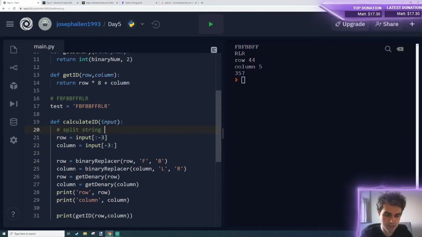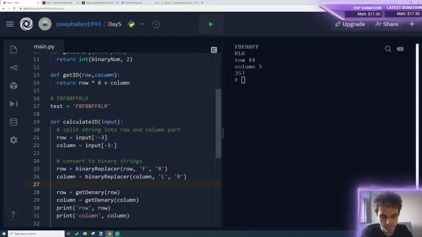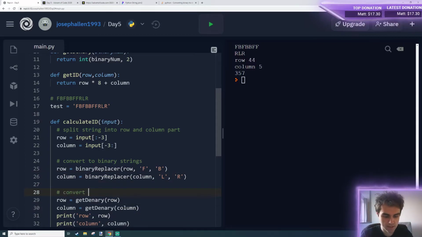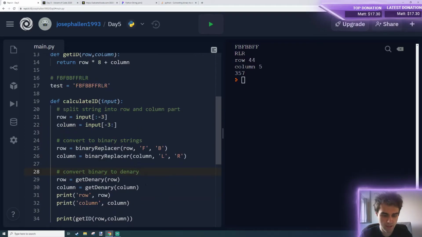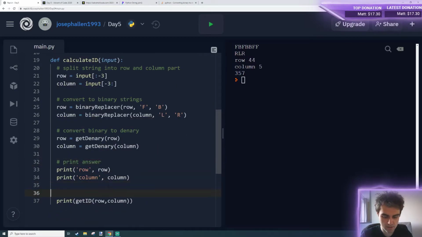Split string into row and column part. Then we're going to convert to binary string, convert binary to denary, and then print answer, print row and column, and print ID.